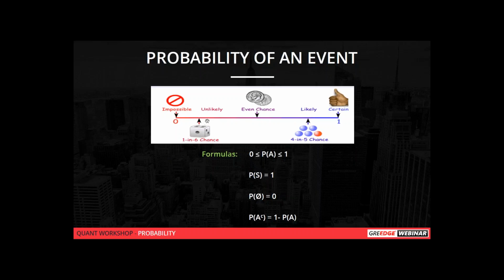So these are the different cases: the event can be an impossible event or an unlikely event. That is, out of 6 chances, you have only one chance that an event can occur. That is called a 1 in 6 chance, and such an event is called an unlikely event. Even chances is tossing a coin, as I said before: you can get either head or tail, so there are even possibilities, 1 by 2. Likely is when there are more possibilities for such outcomes. That is called a likely event. And a certain event is nothing but a sure event. Is everybody clear?